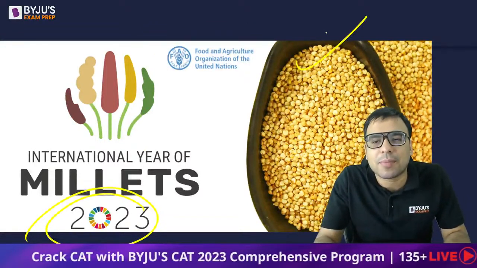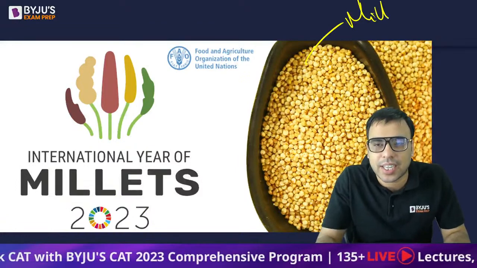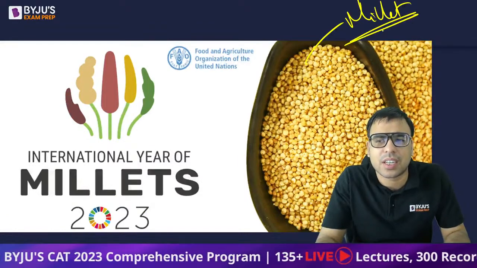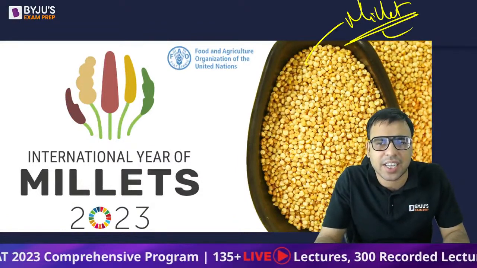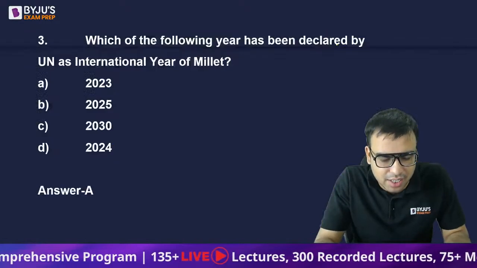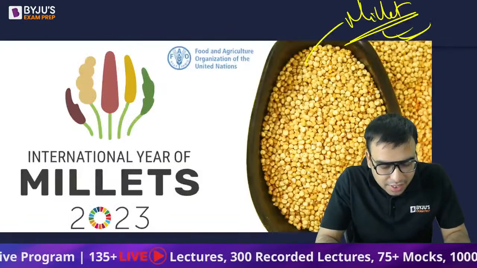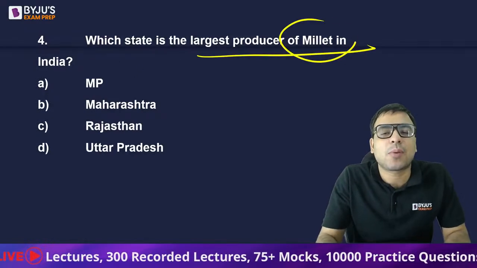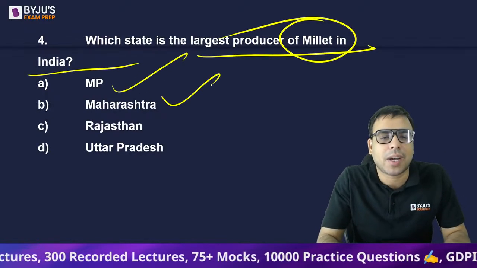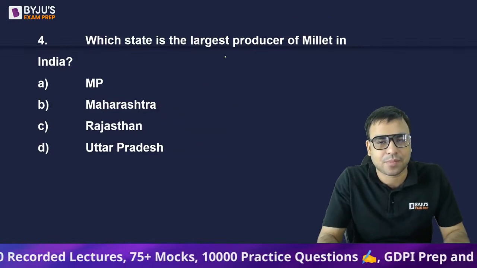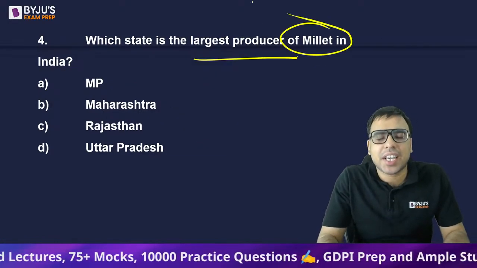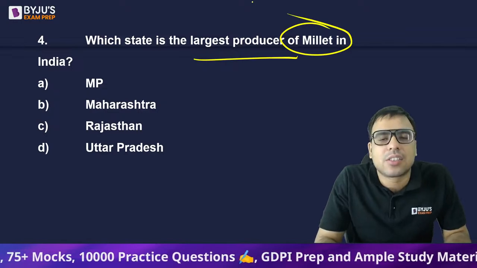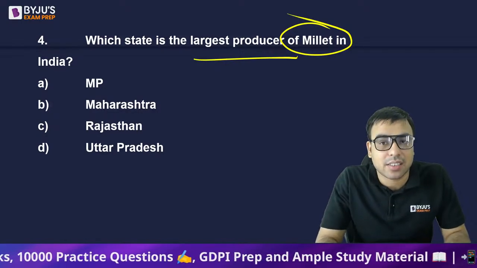I hope you are aware of millet. It has different names in India, like ragi, jowar, bajra and all. So the right answer is A. Yes, Aman Mishra is right. Very good. Which state in India is the largest producer of millet? Madhya Pradesh, Maharashtra, Rajasthan, Uttar Pradesh. Because this year is International Year of Millets, the probability is that they can ask this question.